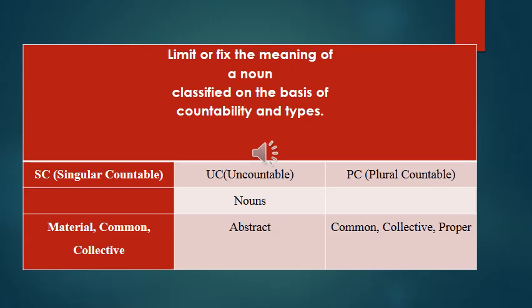Common and collective nouns: a common noun is common to all, like boy used for all boys, girl used for all girls. Collective and proper nouns: collective means a group, like committee, and proper is the name. There can be two persons with the same name, so we can say Johns. So that way it is also plural countable.